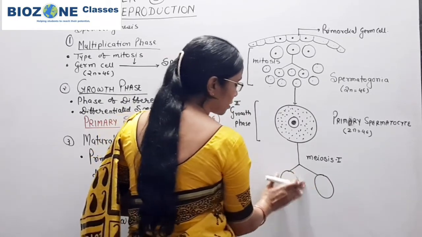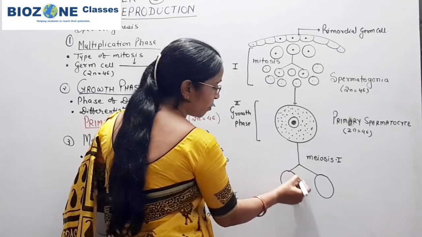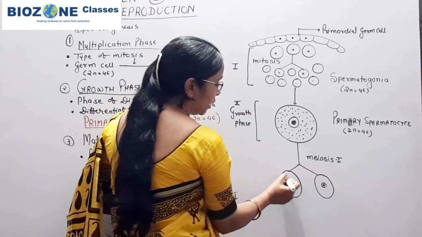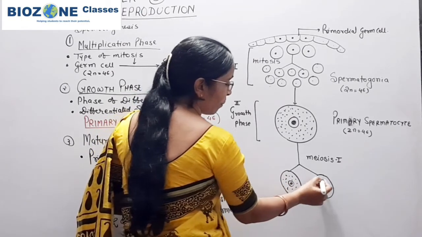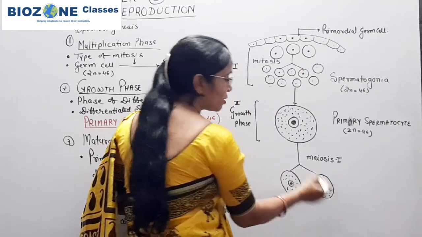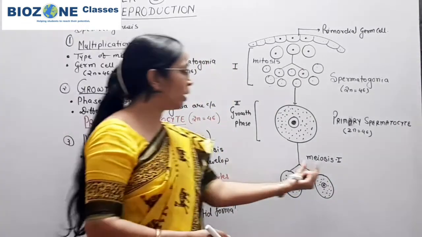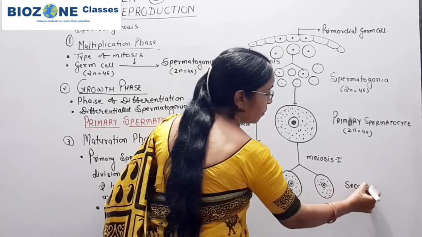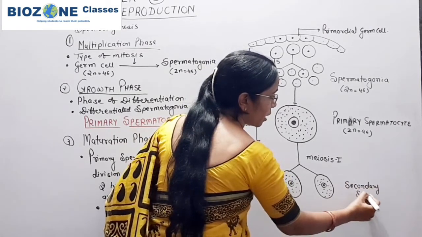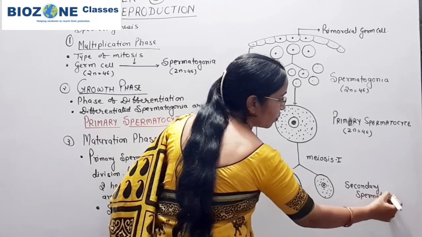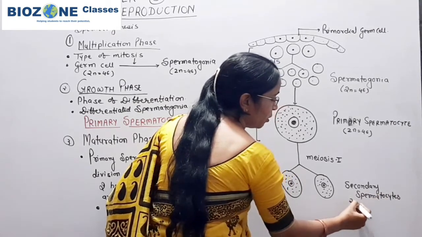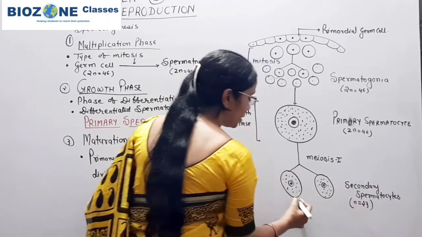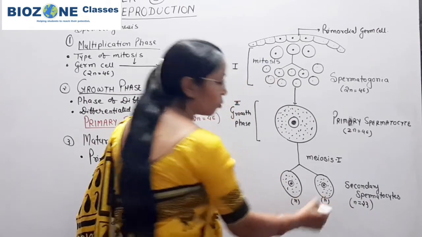These two cells are now haploid, because as you already know, meiosis 1 is a reduction division, and because of that secondary spermatocytes are produced. These secondary spermatocytes are haploid and show the presence of 23 chromosomes.